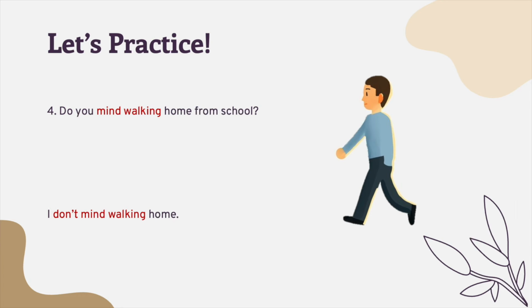So, say you are the man. How are you going to respond? I don't mind walking home. Don't mind here is the verb, but it's a negative verb. That's why we have don't. But we just focus on the verb mind. So it is still verb plus ing. The verb plus ing here is walking.